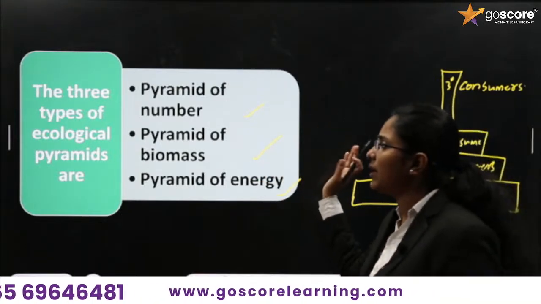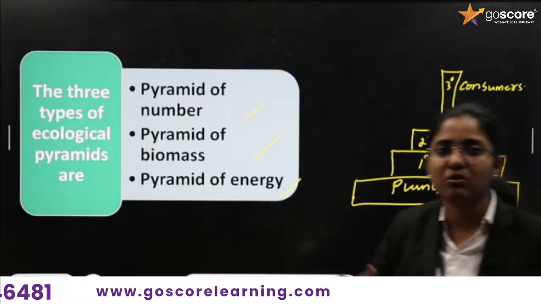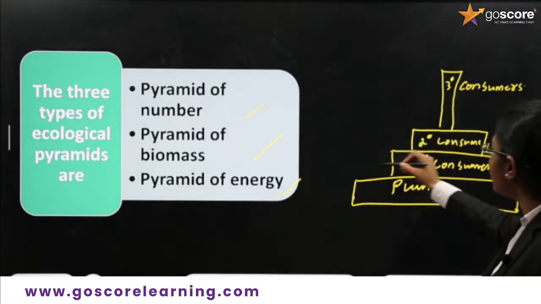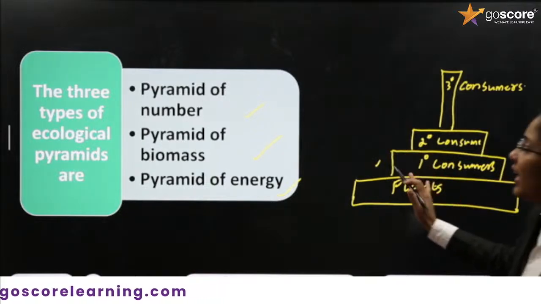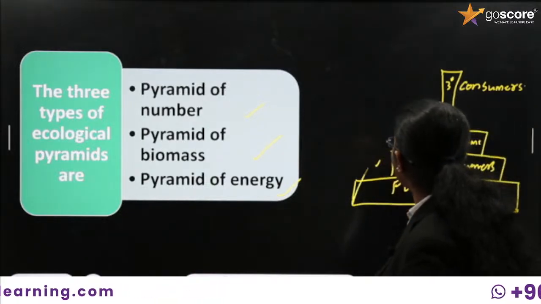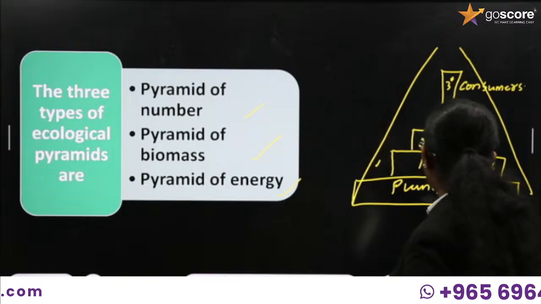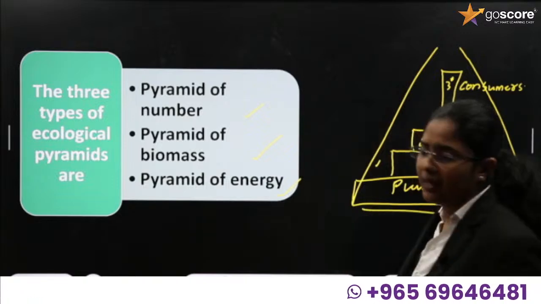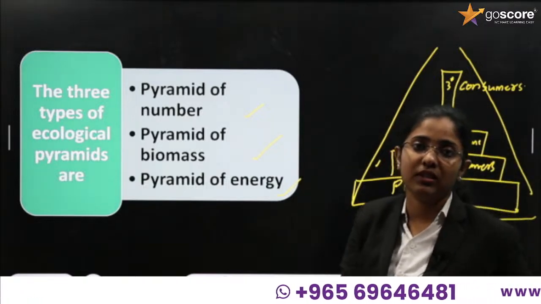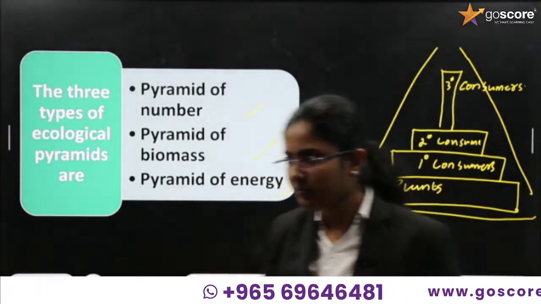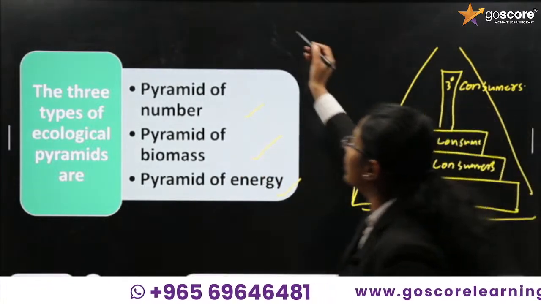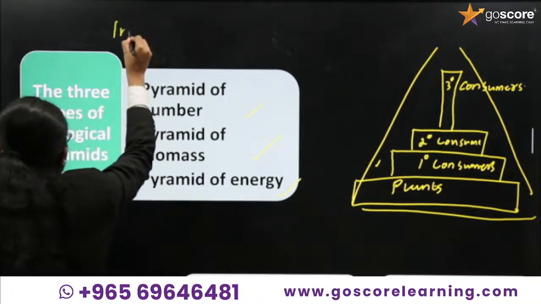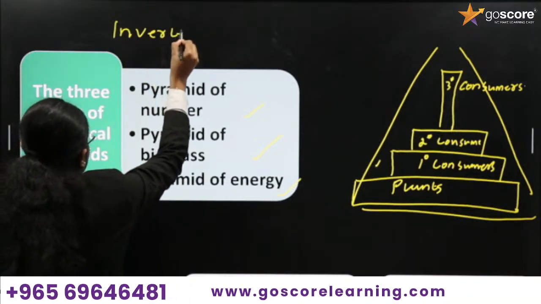Same like this, the pyramid of biomass also can be represented like this, and energy for sure we can draw only like this. This is an upright pyramid. Sometimes, in some cases, we can draw an inverted pyramid. Inverted pyramids are also present.